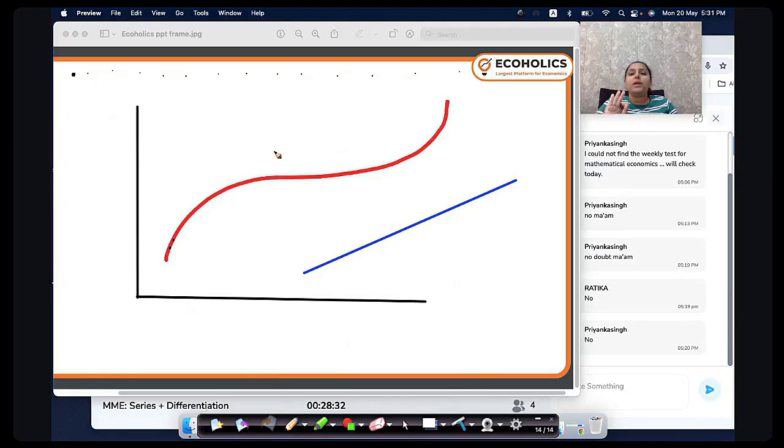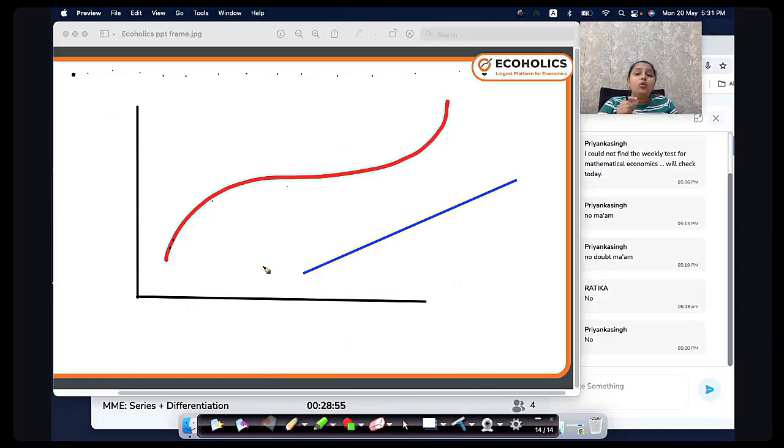So whenever in microeconomics you have to find out slope of budget line, slope of indifference curve, what do you have to find out? You have to find out dy upon dx, or whichever function it is, with respect to that. You always have to find the derivative. Clear? So it is going to be different at different points.